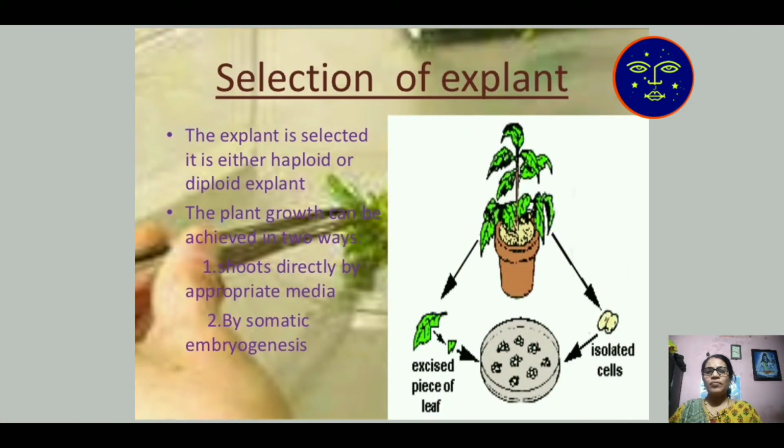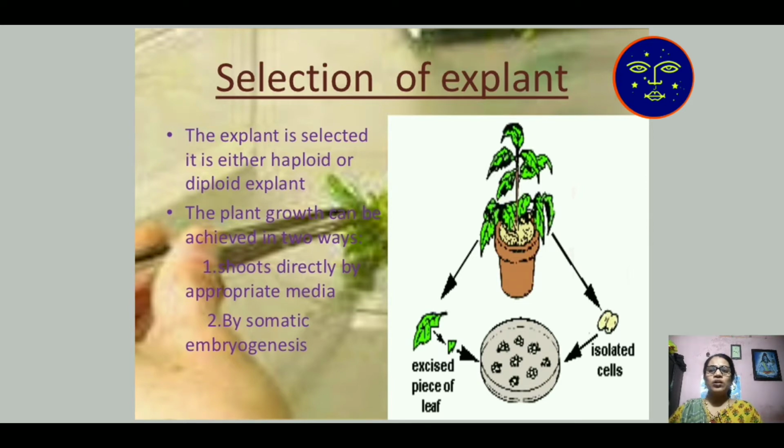Then selection of explant. How do we select which plant helps our tissue culture? First, the explant is selected. It is either a haploid or diploid explant. In natural condition, we know that a plant requires the diploid character for its growth.